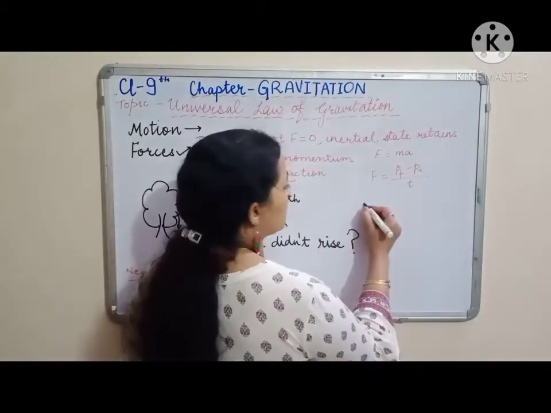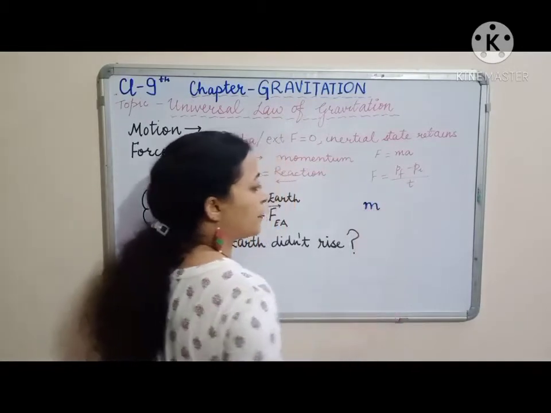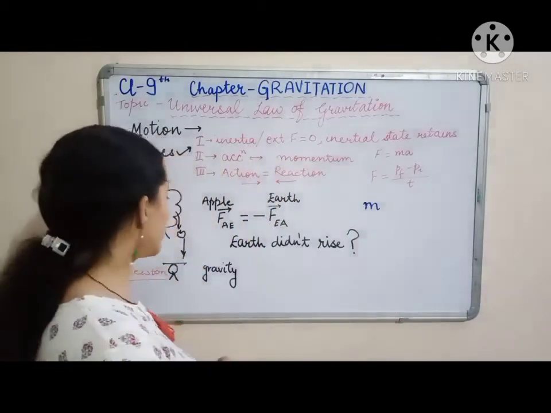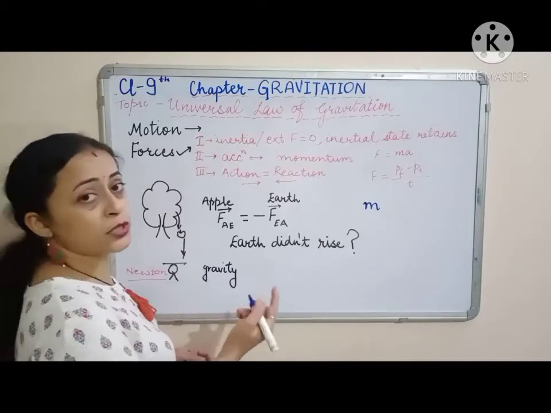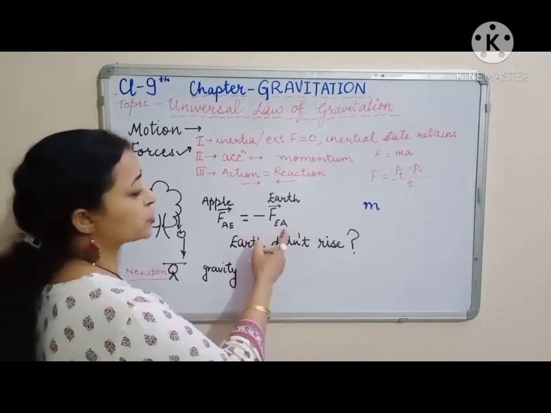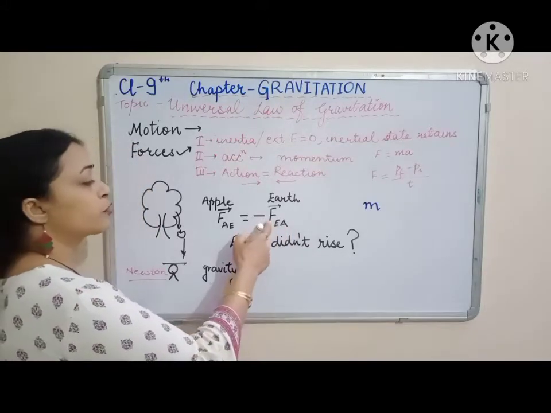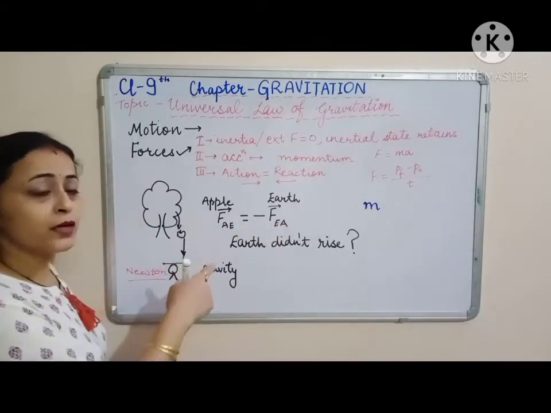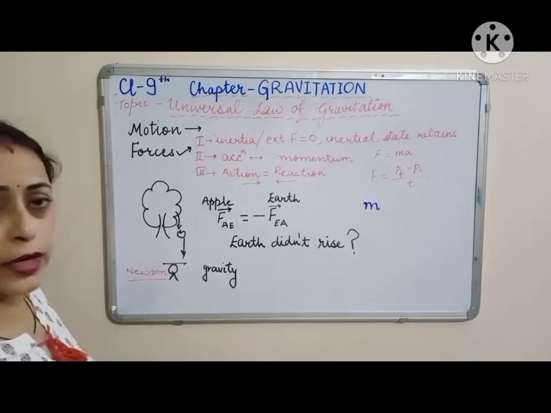Let's say mass of apple be small m and acceleration which was produced in the apple, because F-E-A was force applied by earth on apple. So for that, it was the force applied by earth; we'll be taking the mass and acceleration for earth on that side.